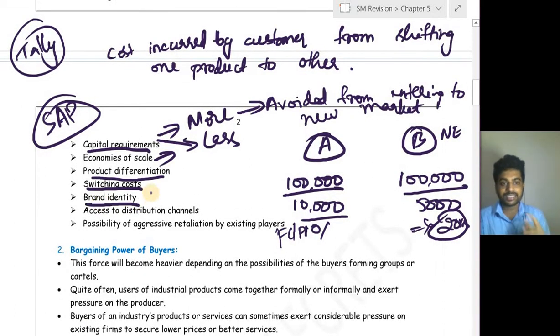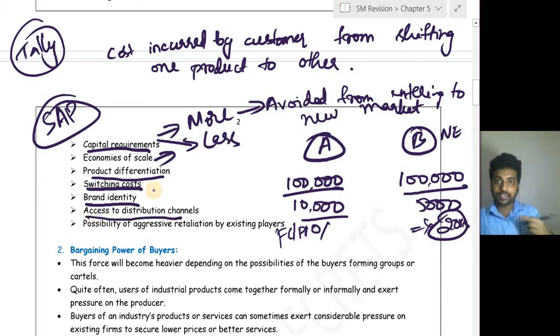Brand identity. This is simple. Old existing organizations will have their identity in the market. For example, what Samsung mobile has now. There are many Android mobile phones which are better than Samsung, but still Samsung has its own name in the market because it has had its brand value for so many years. If the brand value of the existing product is so good, then that will be one of the barriers to the new entrant.